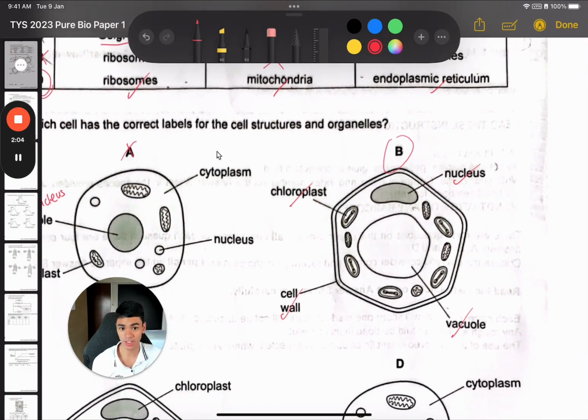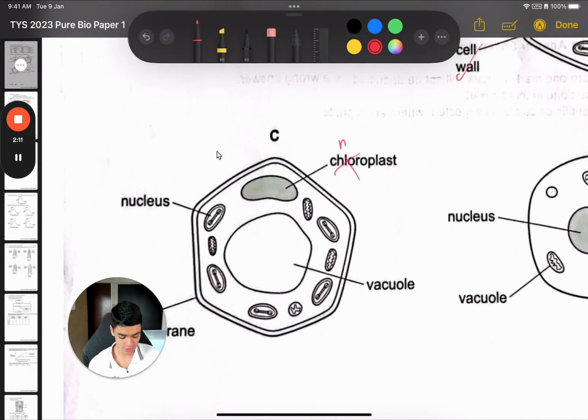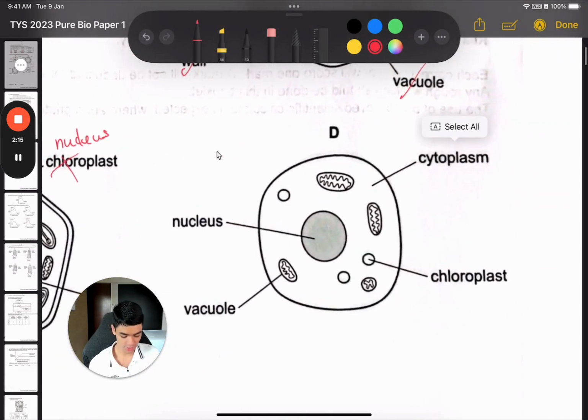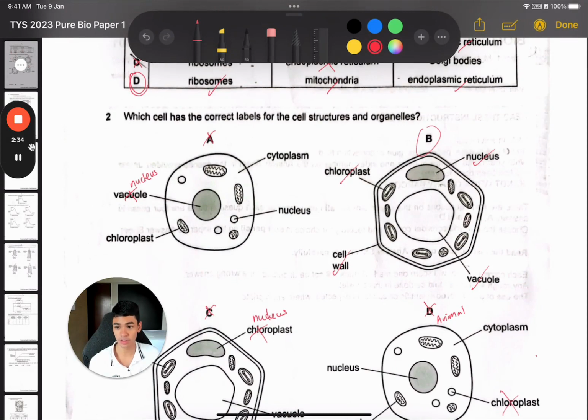But you shouldn't be like me, you should go through all first before you choose. So now let's look at option C. Chloroplast, this is the nucleus, so C is wrong. And this one, D, okay, this one is not chloroplast. So this is an animal cell. How can I tell? Because it has no cell wall, right? And so chloroplast wouldn't be present in an animal cell. That's how I know it's immediately wrong. So D cannot be the answer also. So option B is correct for question 2.